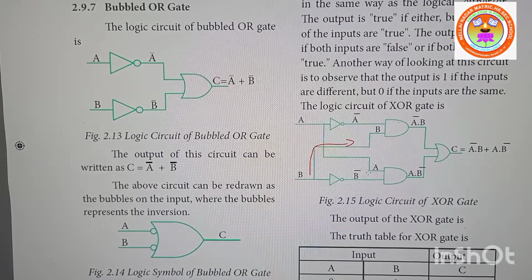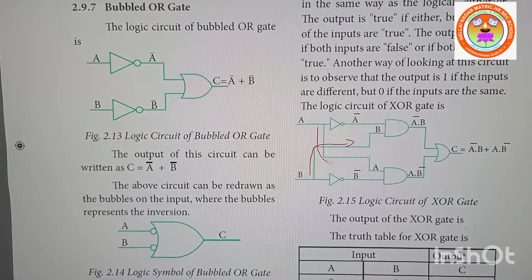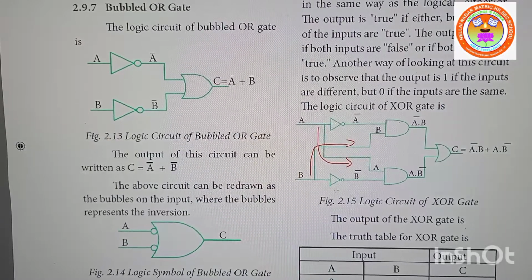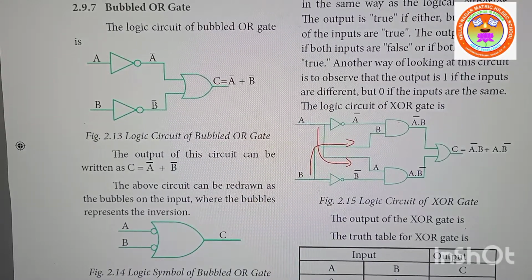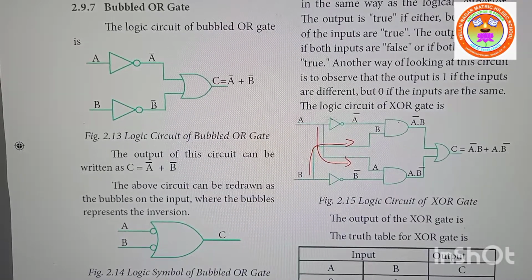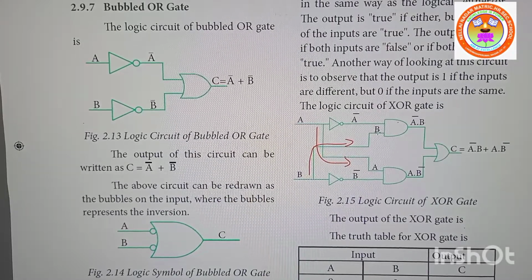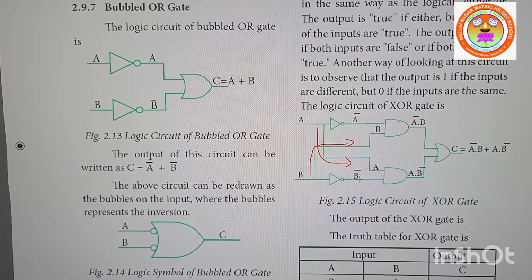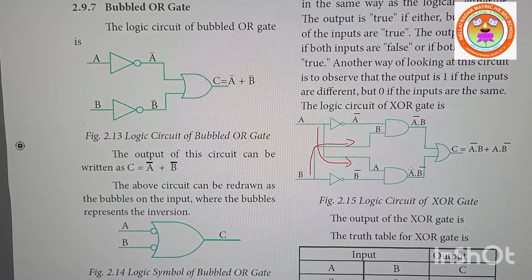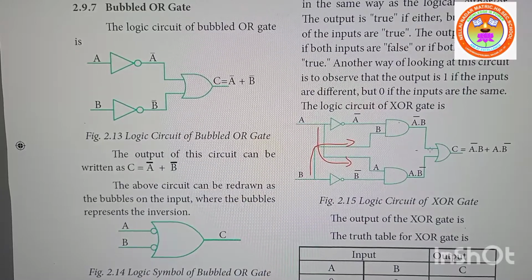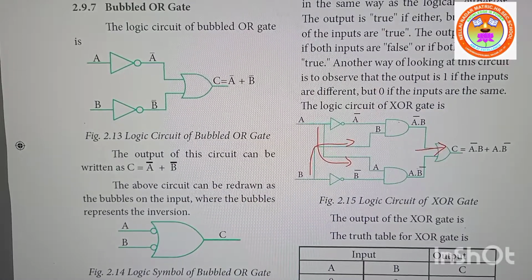Same way, for this leg, input you will get A from here, right? And in another leg you will connect a NOT gate. Okay, very simple. A will become A dash because of the NOT gate, and when it is coming out, A dash into B. Same way, B will become B dash, and here A is already there, so A into B dash. So when it is coming out, add all the equations.